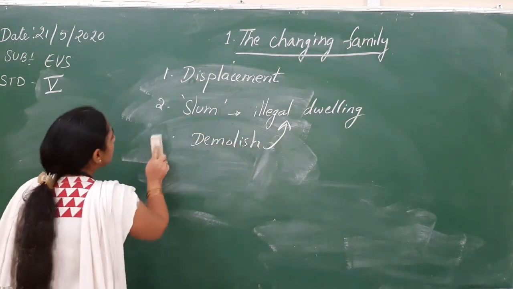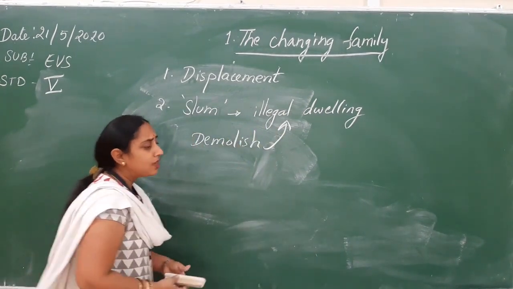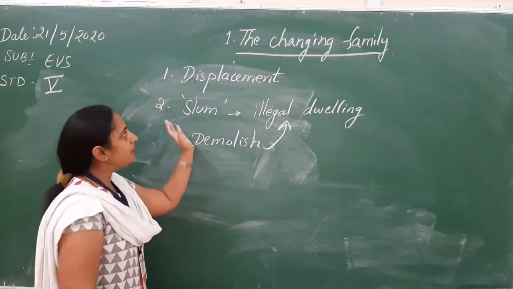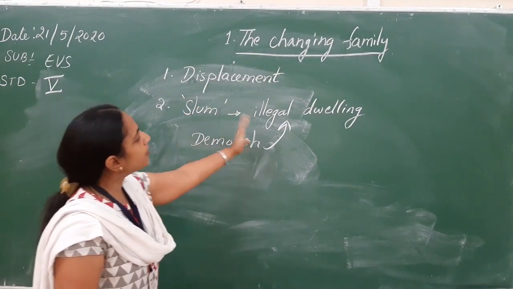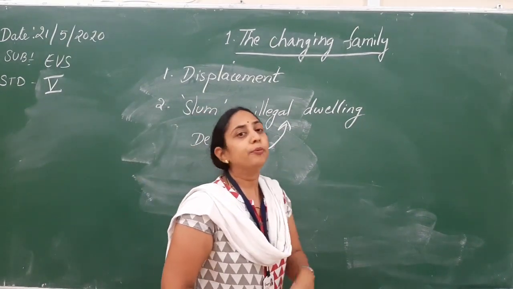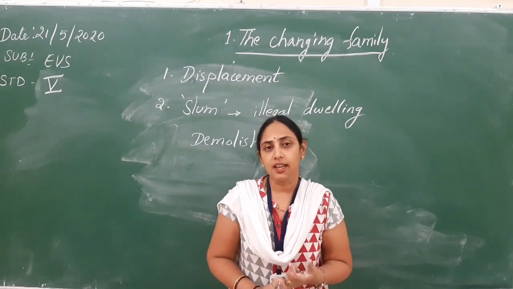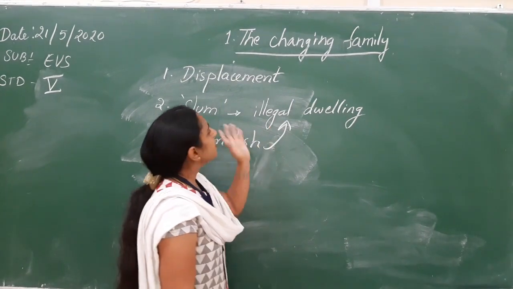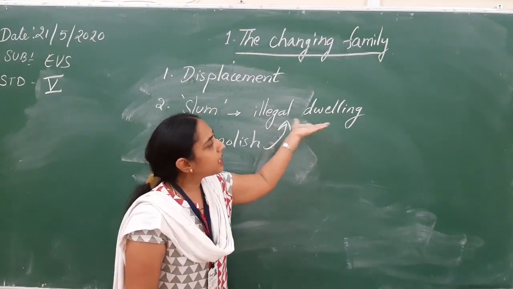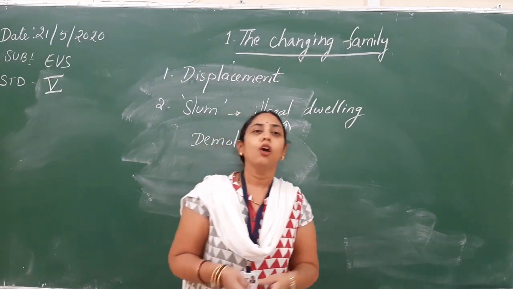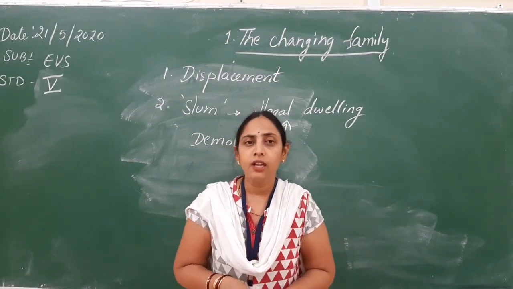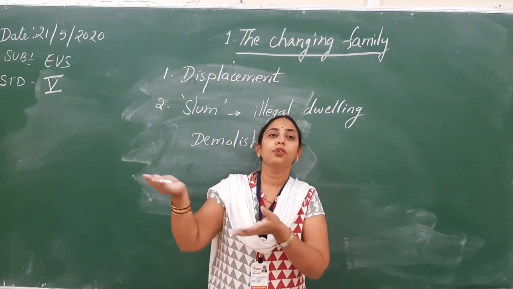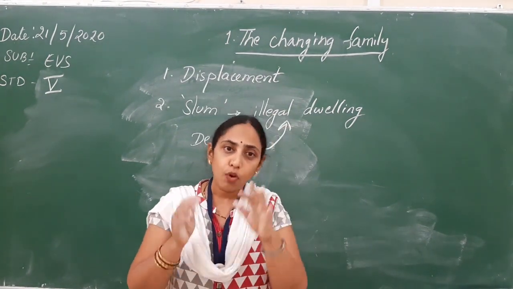So these are some of the cases why people have to move from one place to another, other than for a job. Displacement means why people are moving. One reason is to protect them from natural disasters like cyclones, tsunamis, or earthquakes. Another is that they have made illegal dwellings or small huts on government land, and the government wants that land, so they ask the people to move to another safe place and demolish their huts.